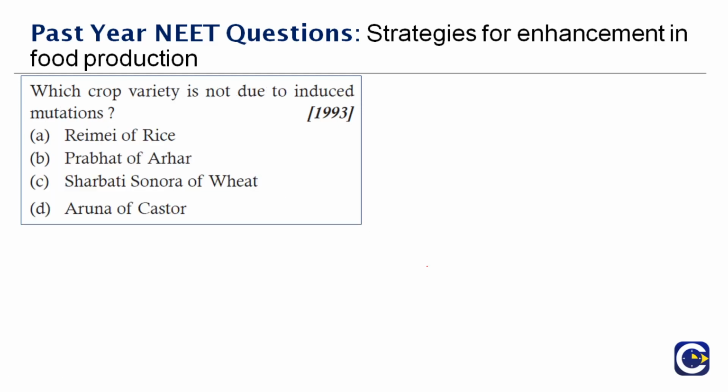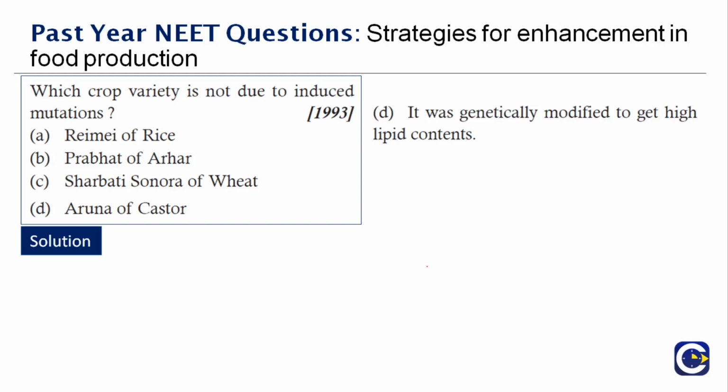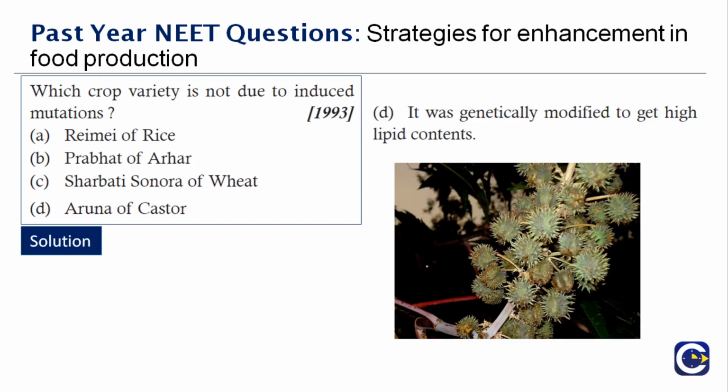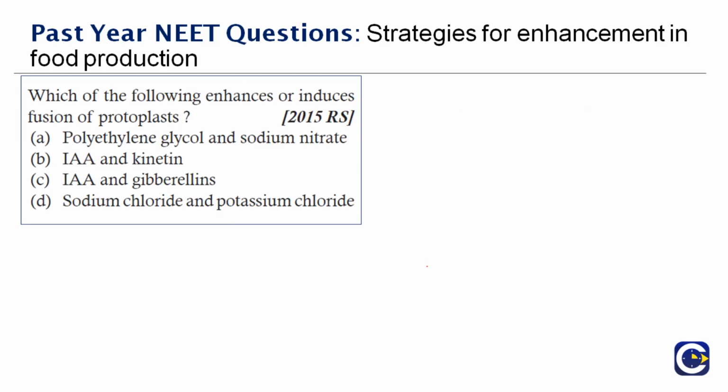Next question here. Which crop variety is not due to induced mutation? You will not know the answer here, but I'll tell you what the answer is. Rice, wheat. The answer is option D, Arna of castor. It was genetically modified to get high lipid content. Therefore the right answer is option D, and to your right side you can see a picture of how the fruits of the Arna of castor occur.